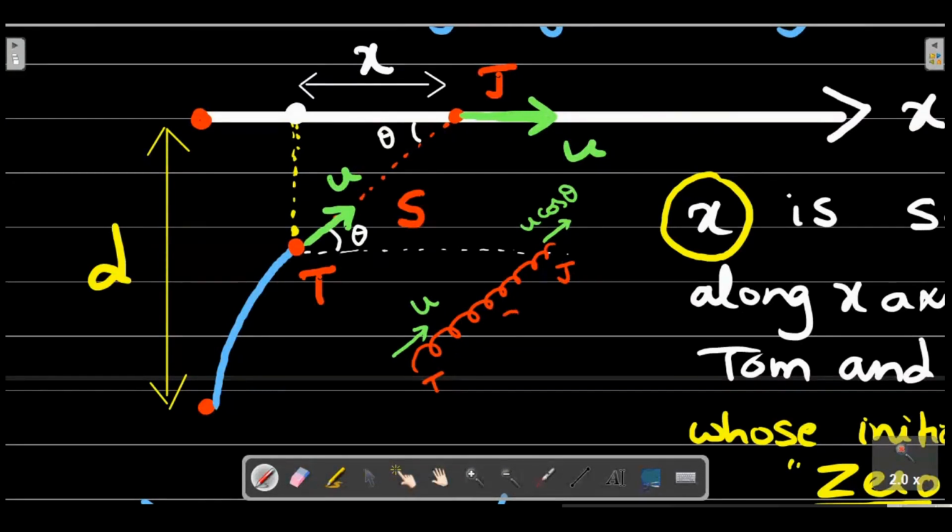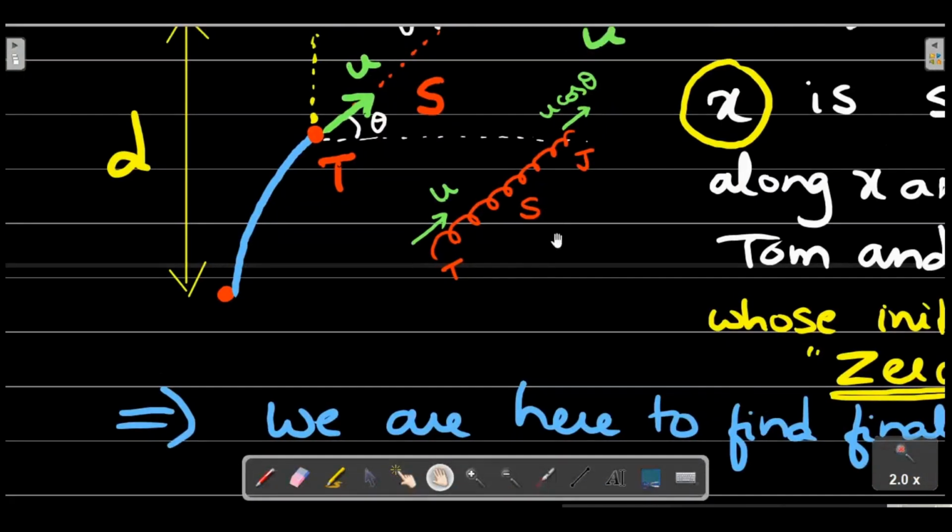So for this letter S, can I write ds by dt? ds by dt is the rate at which S is increasing.